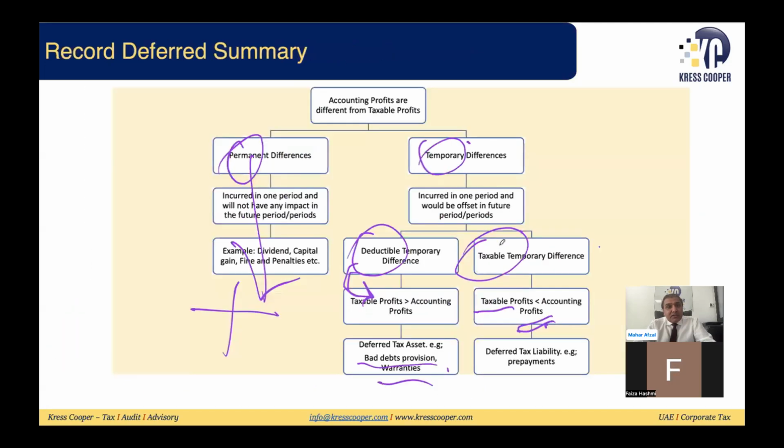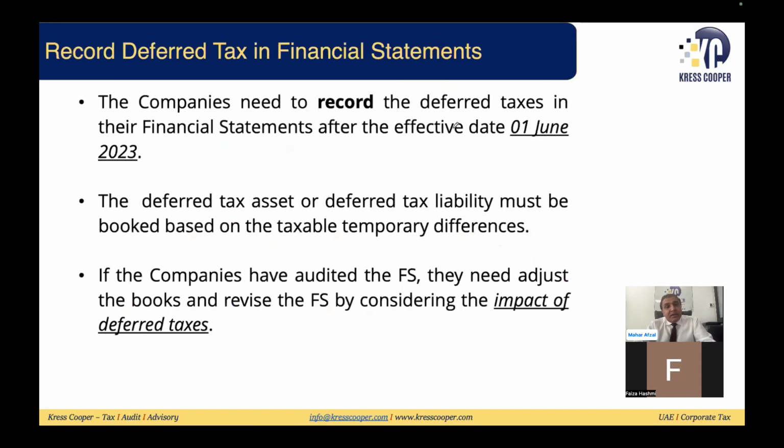Almost the same thing: the company needs to record the deferred taxes in their financial statements after the effective date of 1st of June 2023. Why? IAS 12 says after the effective date of the law, it doesn't matter that your financial period starts from 1st of Jan 2024, the tax is in place, and tax was in place starting from 1st of June 2023.